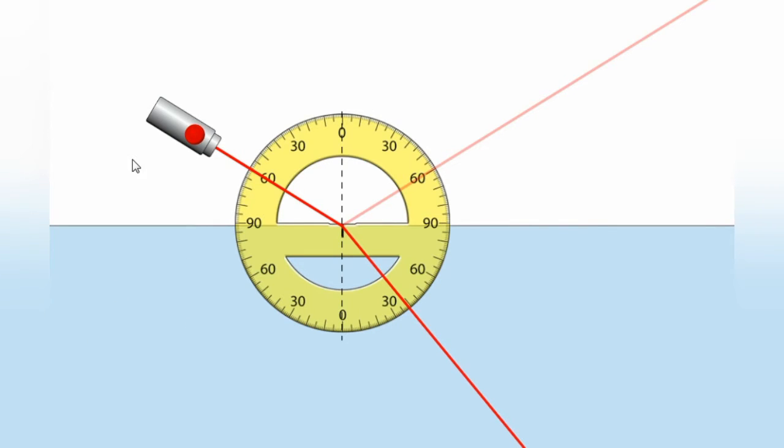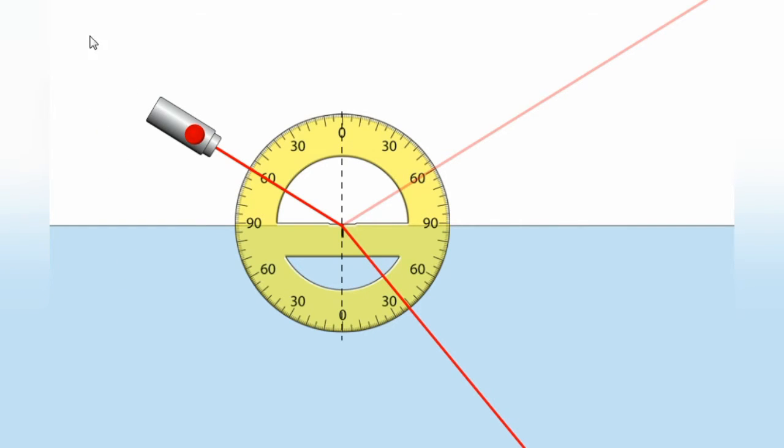It doesn't mean that it is mass density, which means the rarer and denser mediums are not equal to the mass density of the medium. See, this rarer and denser medium are determined by the ratio of the velocities in the medium. Okay.